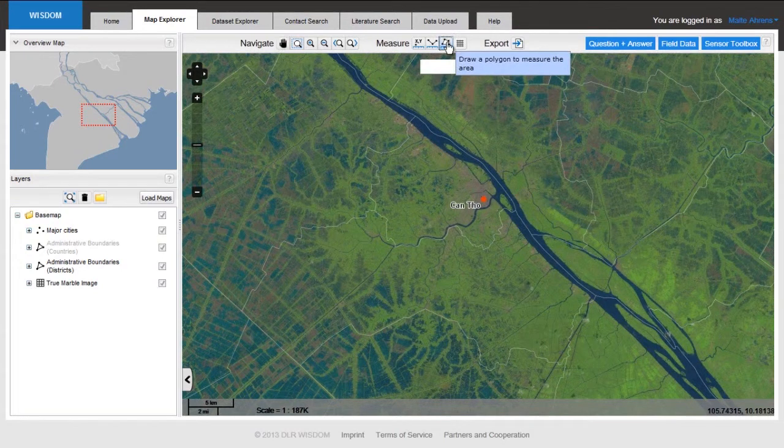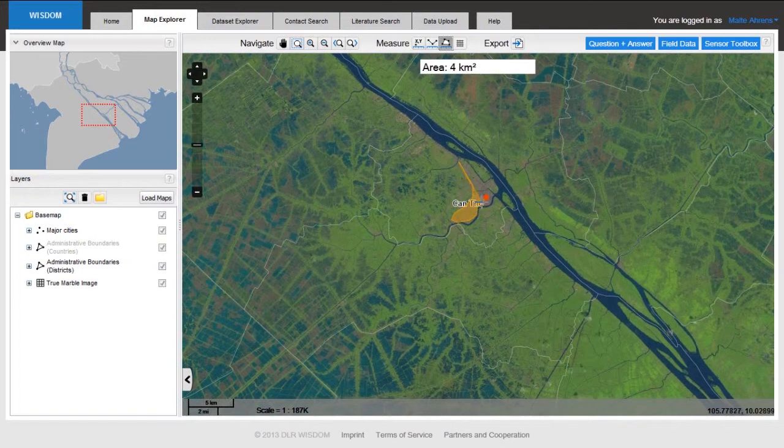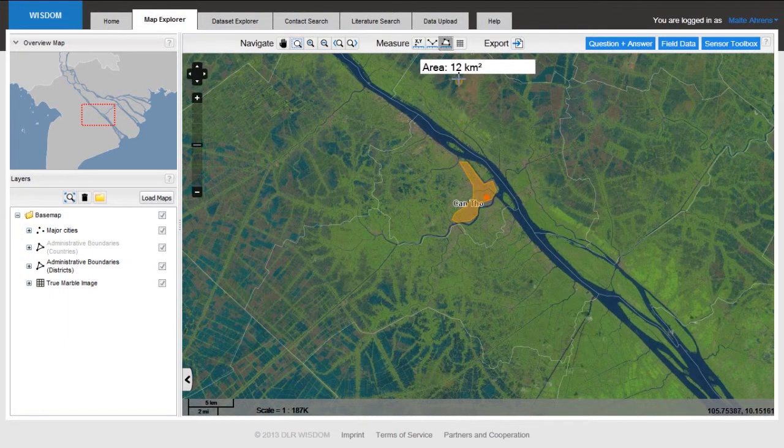So, I activate this tool, and then I can easily draw a very simple polygon. Just very roughly for now, as a demonstration to see. Okay, so how big roughly the city area of Kanto is, and the system tells me it is 12 square kilometers.